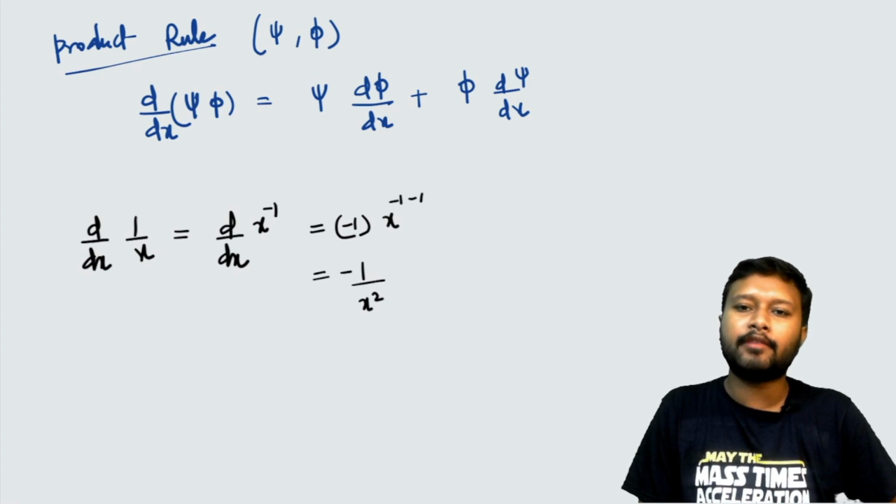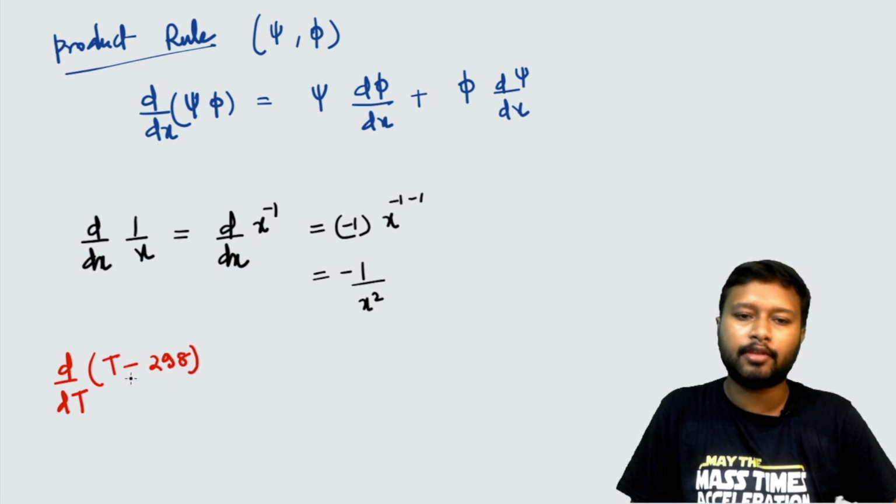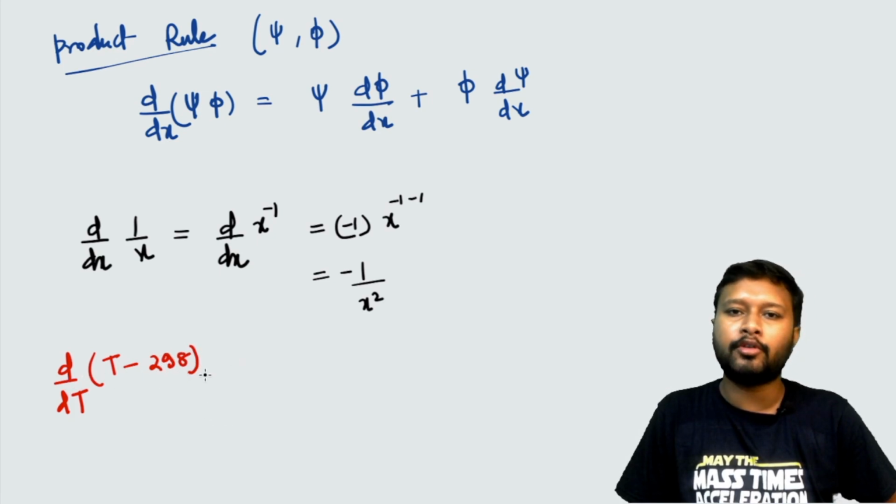One more thing is there which you can have. Let's say I have d by dt. I am differentiating with respect to t now. I have t minus 298, let's say. So how am I going to differentiate? Basically you have to differentiate t first, and then with the minus you have to differentiate this.